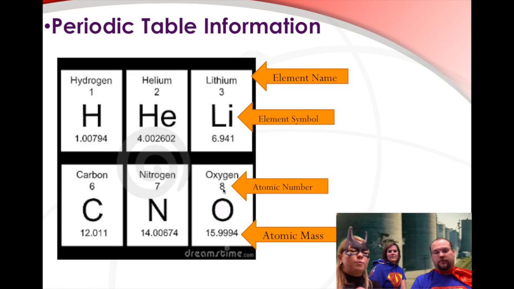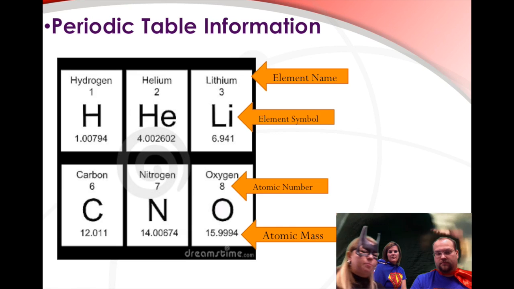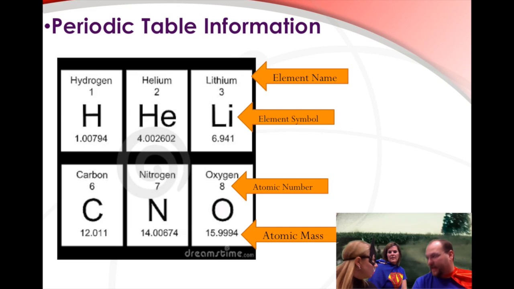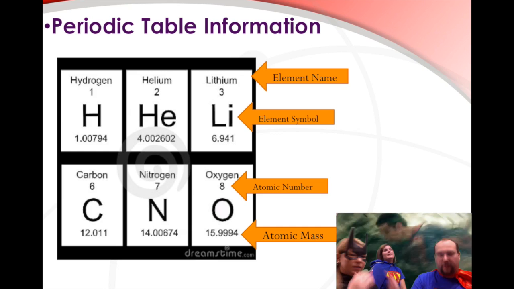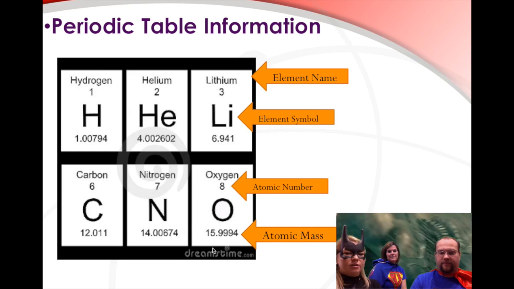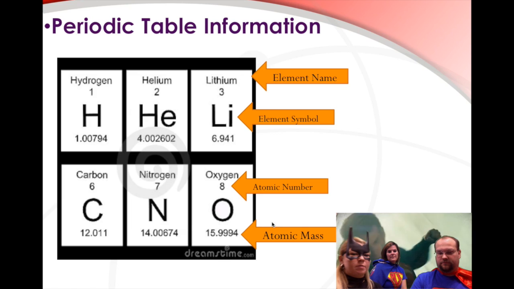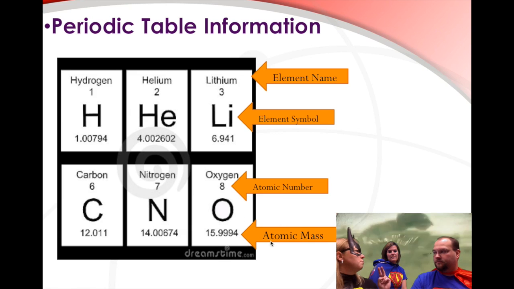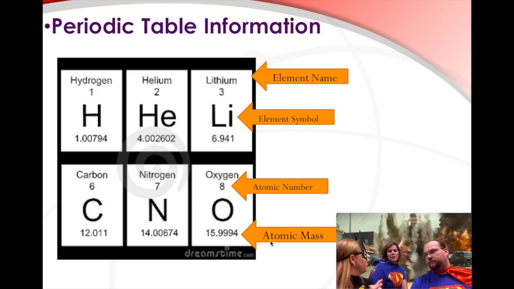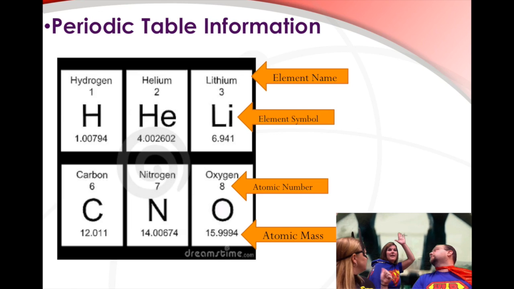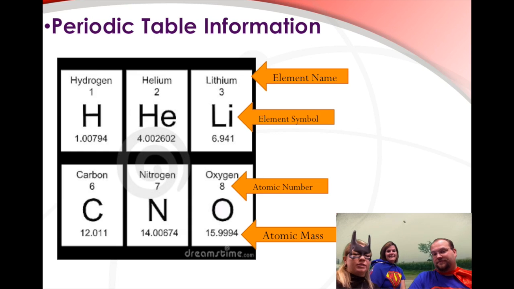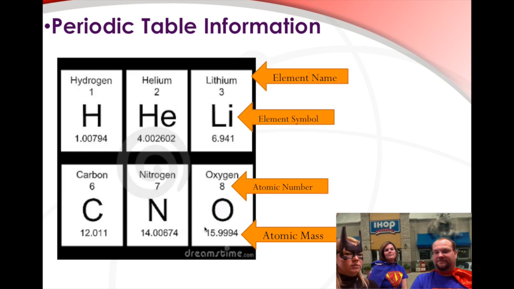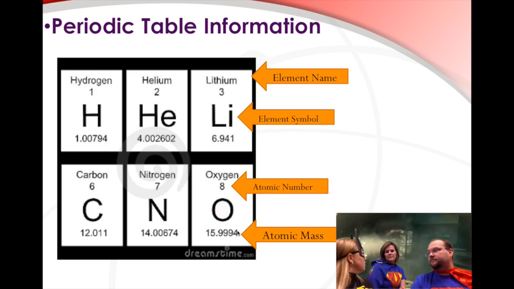So then we automatically know that if it has 8 protons, then it probably has 8 electrons, because they cancel it out. And then down here is the atomic mass. Now, the atomic mass, remember what 2 particles make up most of the weight? Protons and neutrons. Exactly. So this is the count of the protons added to the neutrons.